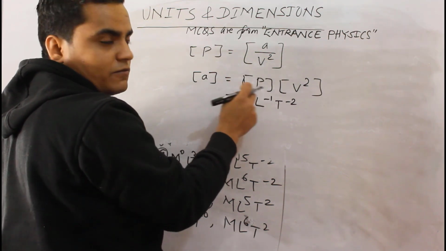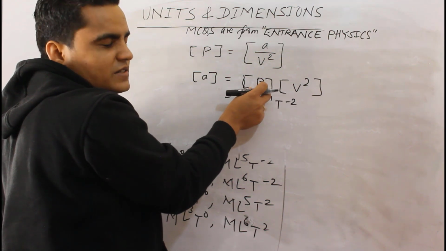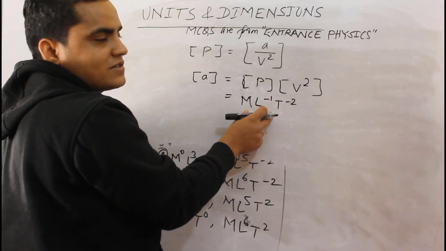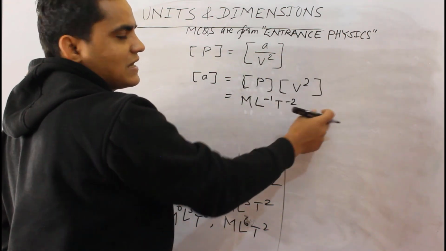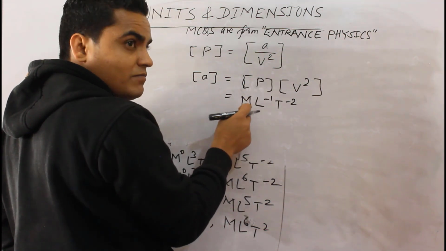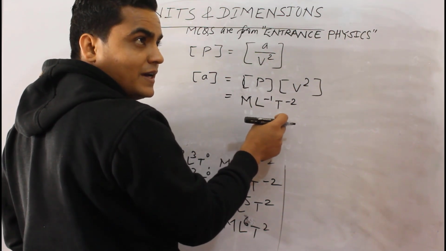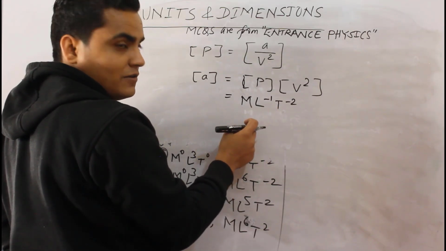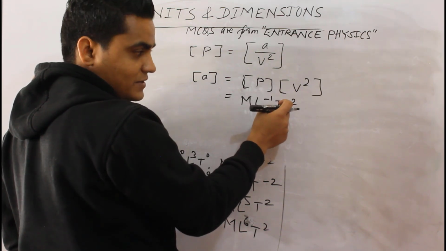You have to be very careful, because if you give too much time on dimensions of this individual physical quantity, then you cannot solve these questions in very short time. So you have to remember dimensions of these individual physical quantities like force, pressure, energy, resistance, capacitance, and so on. So dimension of pressure is Newton per meter square, kilogram meter per second square per meter square, or kilogram per meter per second square. So M for kilogram, L to the power minus 1 for per meter, and T to the power minus 2 for per second square.